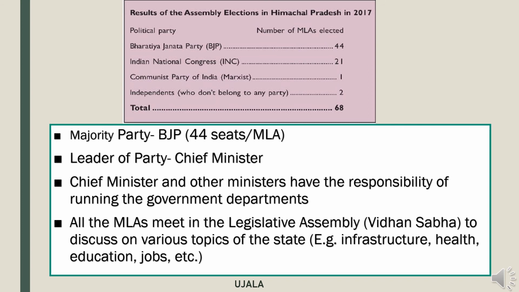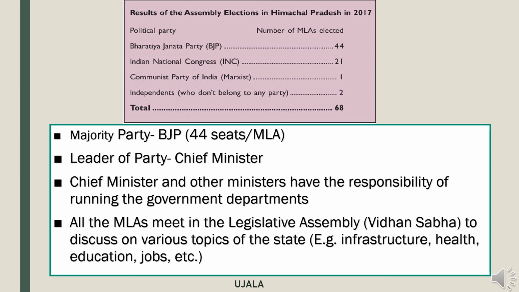After winning the election, the MLAs of the ruling party elect their leader, that is the CM. And in the case of Himachal Pradesh, Sri Veerbhadra Singh was the leader, who was the CM. Once he became the Chief Minister, he then selects other people as different ministers, that is infrastructure, health, education, job, and so on.